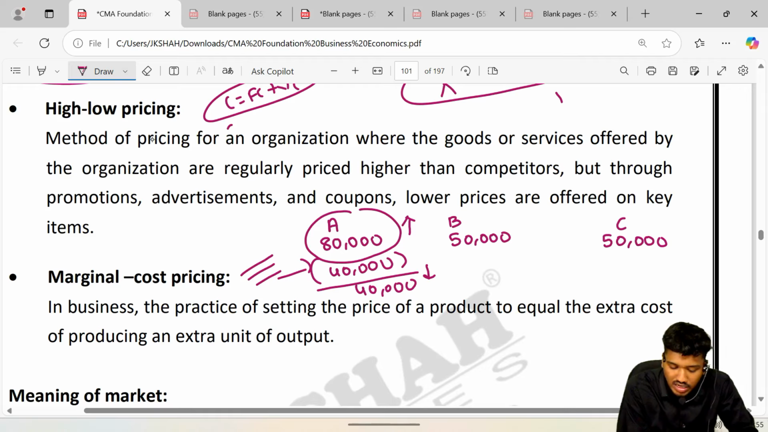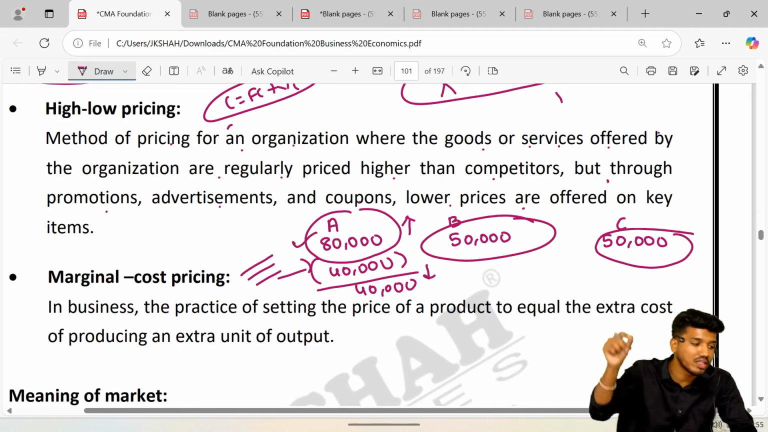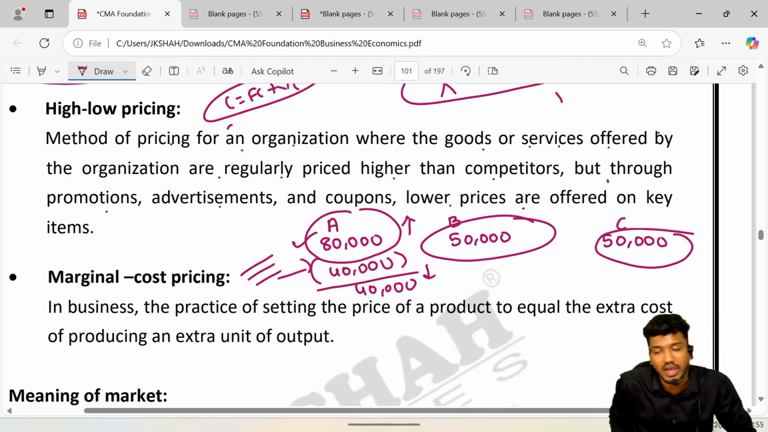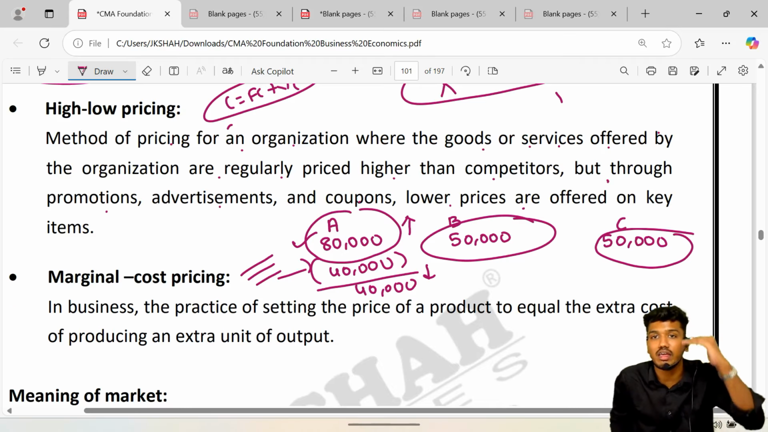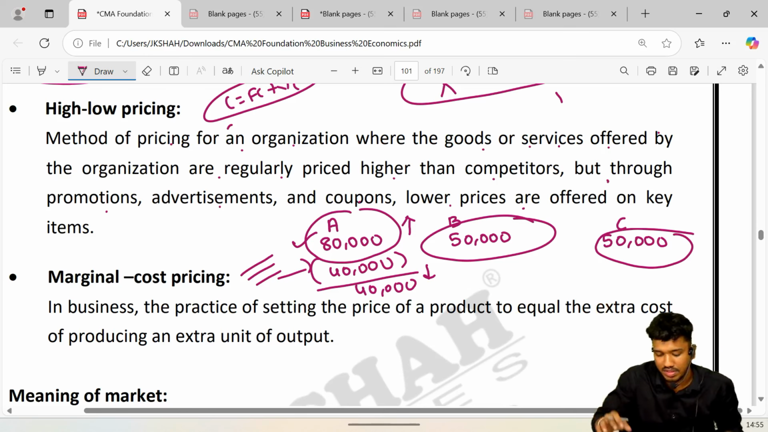It is the method of pricing for an organization where the goods or services offered are regularly priced higher than competitors, but through promotion, advertisement and coupons, lower prices are offered on key items. So basically they are lowering the price compared to what competitors offer. Previously the price was kept very high, and afterwards through discount, promotion and advertisement they reduced the same price a lot. That way it was.